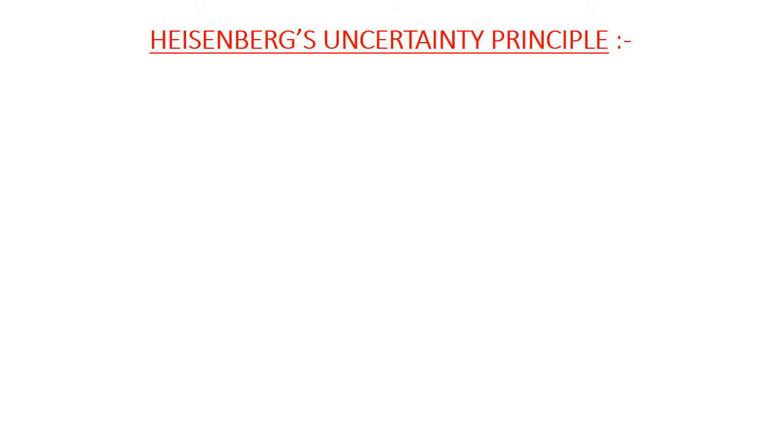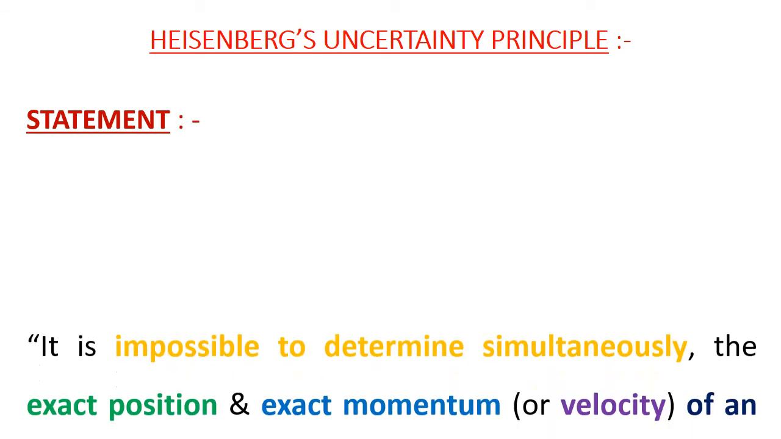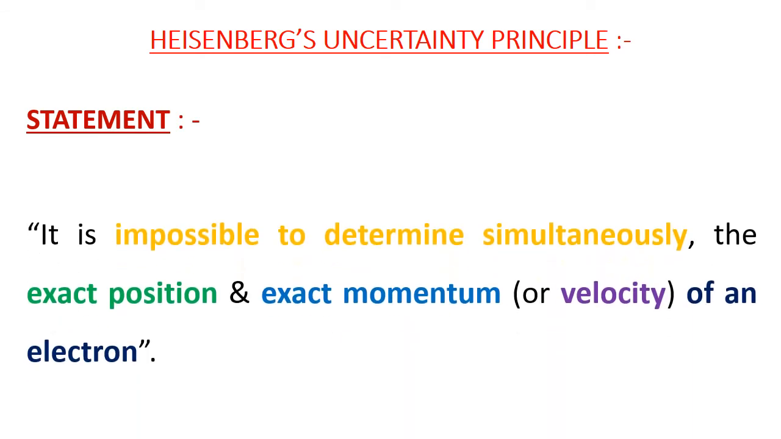Let us know about Heisenberg's uncertainty principle. Statement: it is impossible to determine simultaneously the exact position and exact momentum or velocity of an electron. This is the statement of Heisenberg's uncertainty principle.